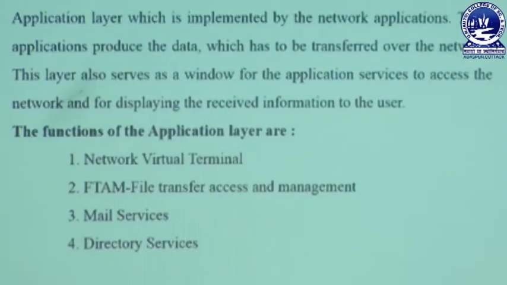Suppose I am sending a message on Facebook, then the receiver will also receive the message on Facebook. That does not mean that I will send a photo on WhatsApp and he will receive it on Facebook. No. Whatever application or software I use to send the message, the destination should also have the same software installed to receive it. This is the work of the application layer. The functions of the application layer are network virtual terminal, file transfer, access and management, mail services and directory services.